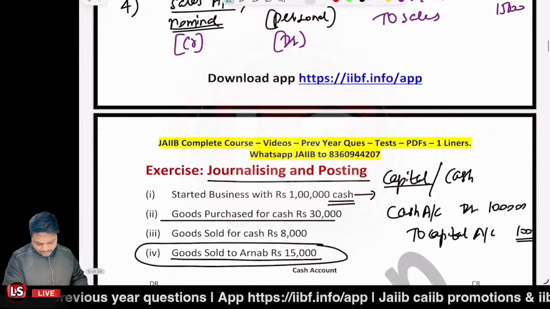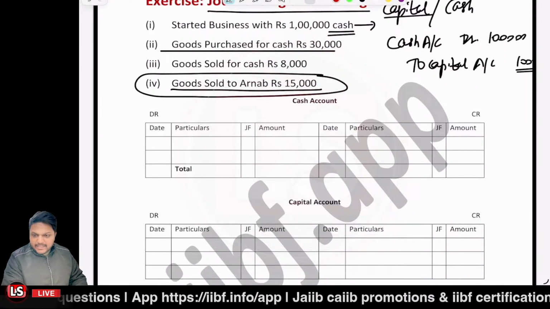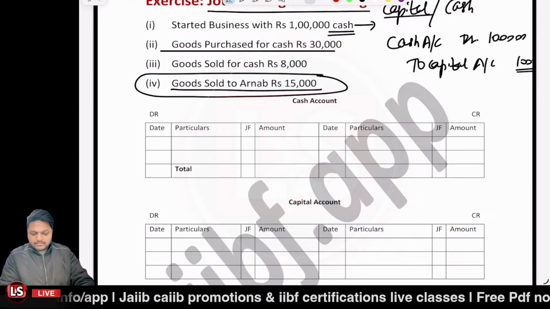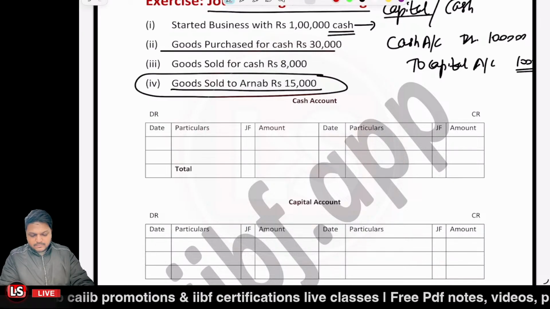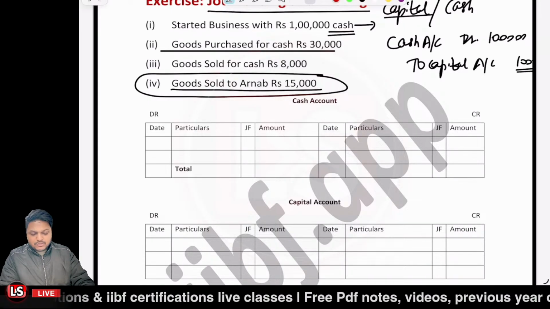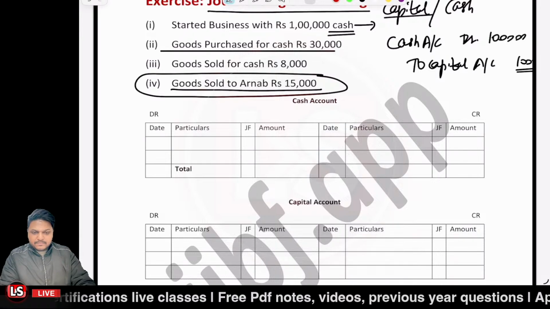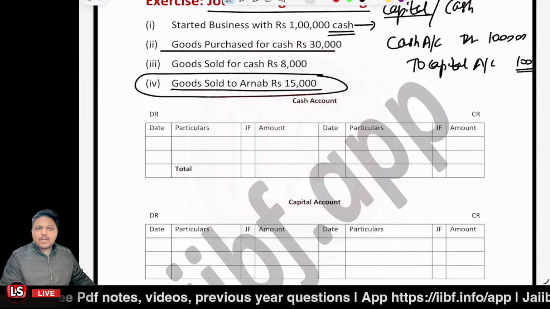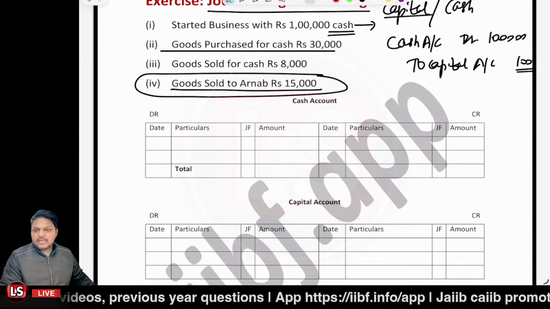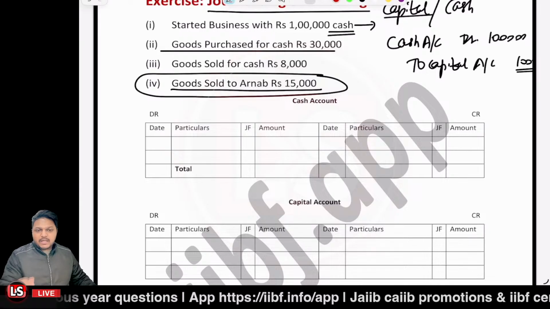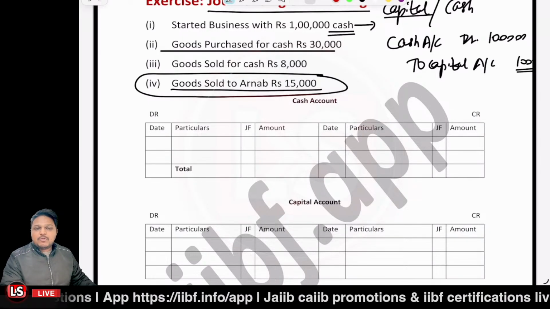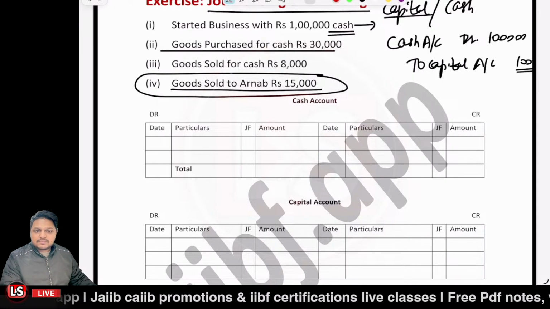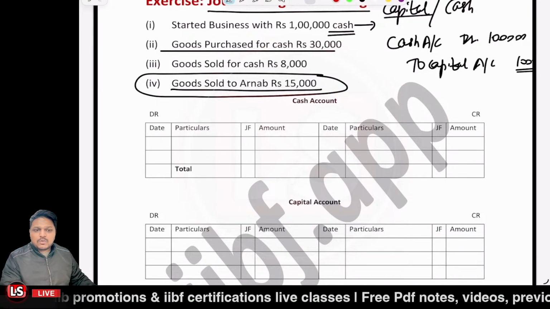Okay, so the first entry was related to the capital contribution, right? If I'm talking about the first account, it's related to capital contribution. So you're having the cash account and the capital account, right?